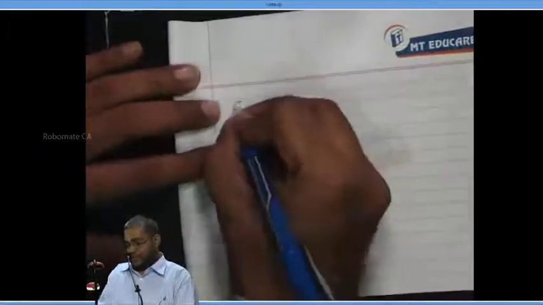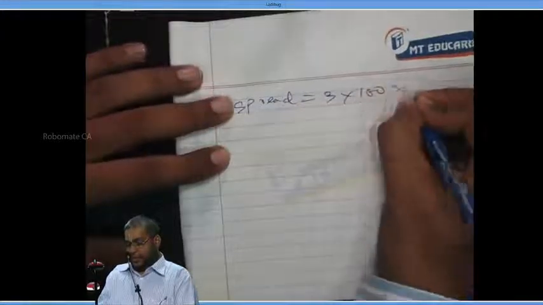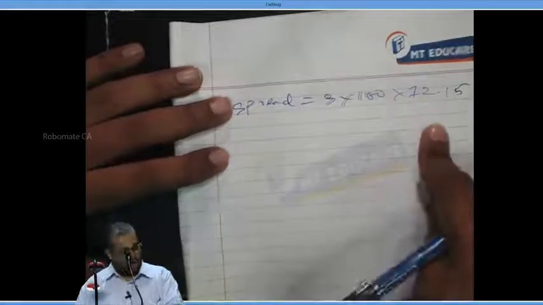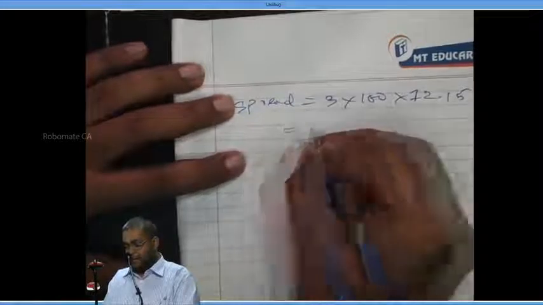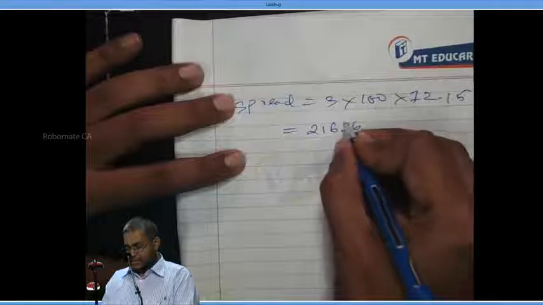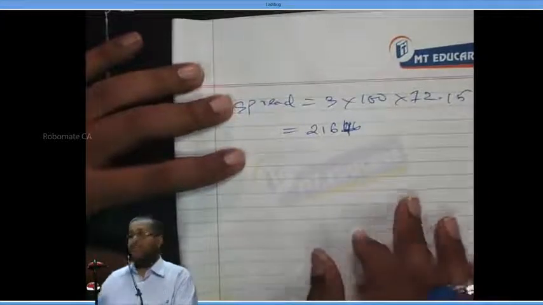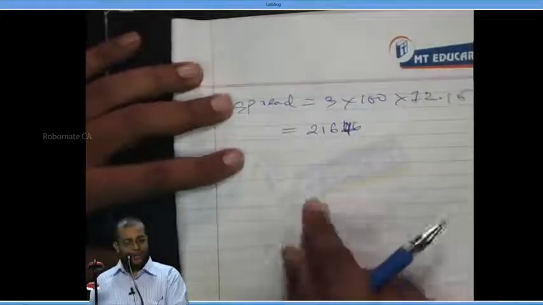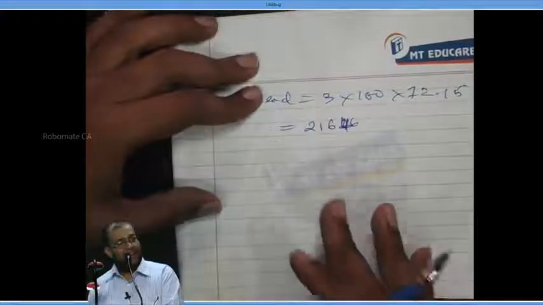Now please continue. Spread is equal to 3 into 100 into 72.15. 72.15 into 72.15 into 72.15 gives you 3,75,000. So the spread amount is 21,646. Right or not?